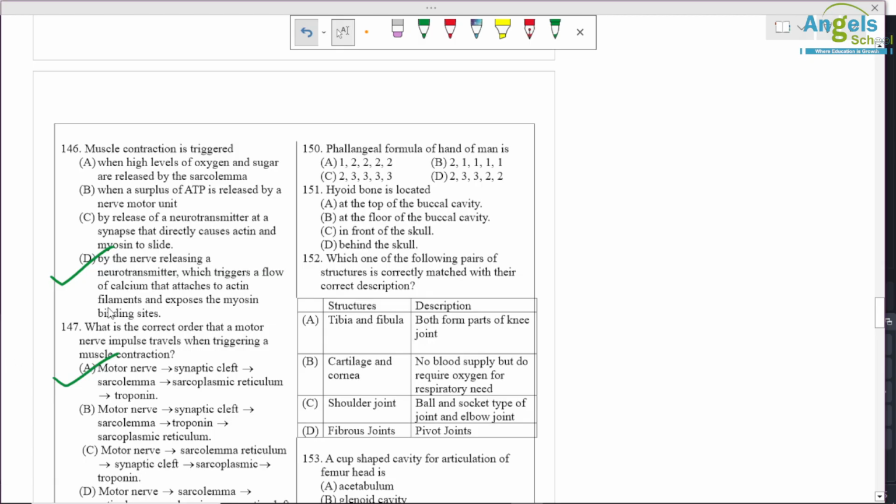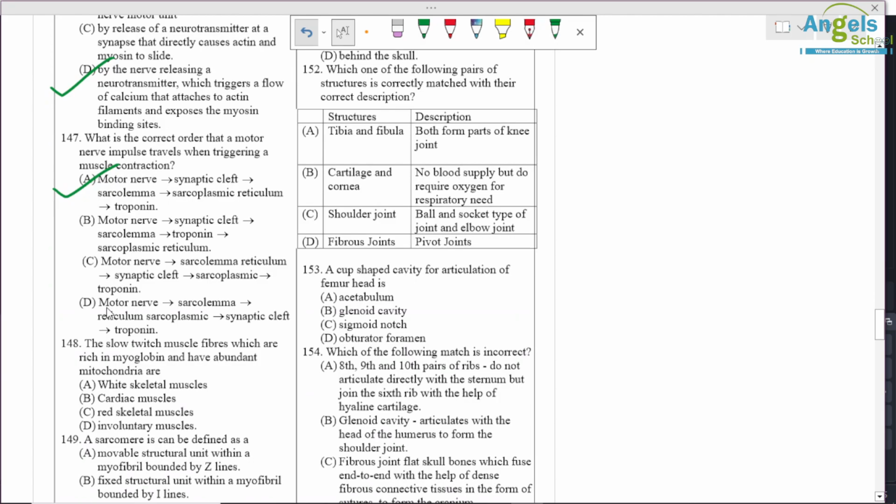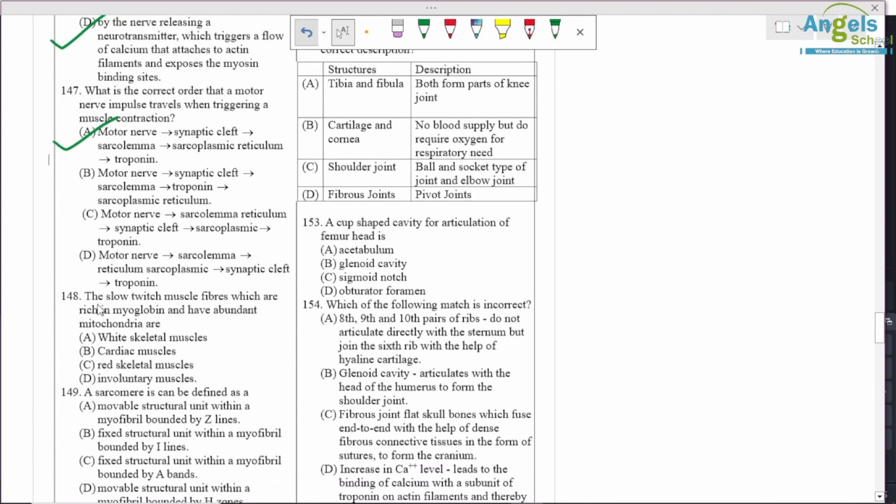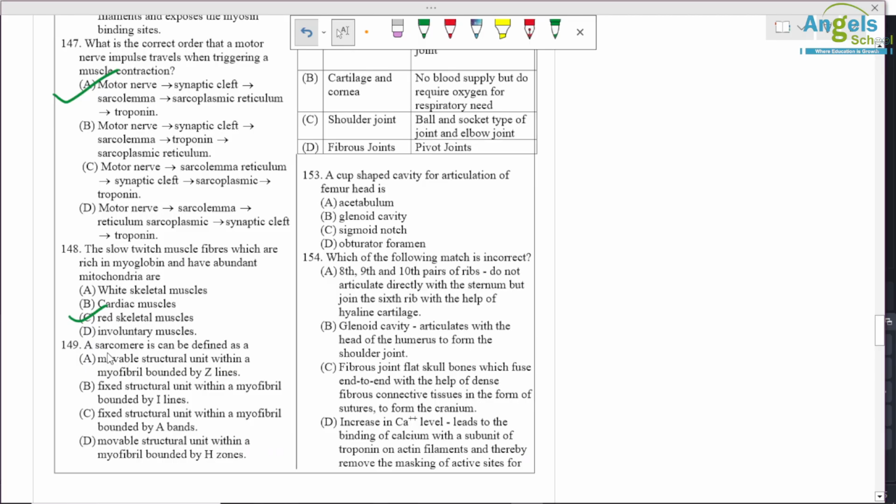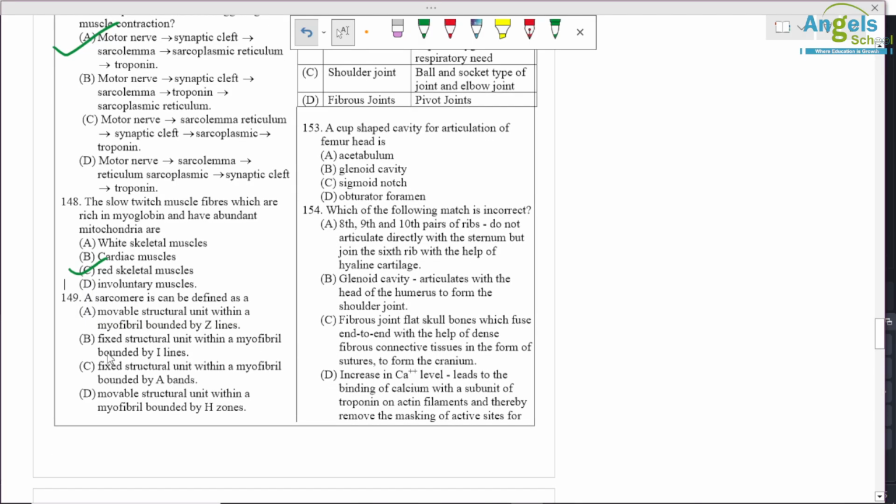Option 1 is correct. The slow twitch muscle fibers which are rich in myoglobin and have abundant mitochondria are, okay, so slow twitch muscles are red muscles. Okay, so the option is red muscles and rich in myoglobin, so they appear red. A sarcomere can be defined as, so a sarcomere is a functional structural unit within a myofibril bound by Z line. Okay, so again A option is correct.